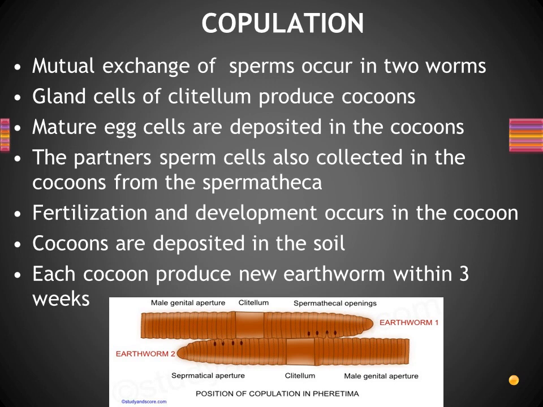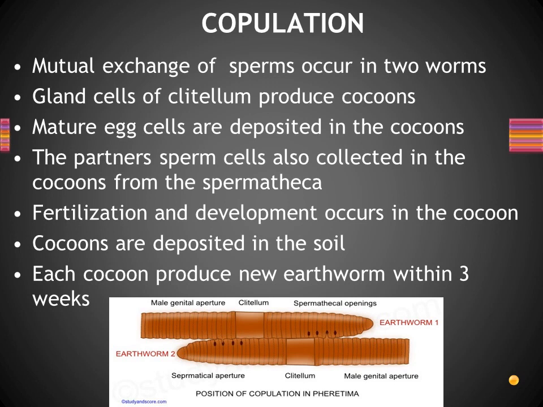Fine. Now we can come to the point of how the copulation occurs. The testis will produce the sperm cells. It will first produce spermatogonia, then it will mature as a sperm cell, spermatozoa, right? Then it will be collected by the funnel-like structure, the seminal funnel, and it will come through the vas deferens, which is a long tubule, and it will reach the male genital aperture, which is present in segment number 18. Here sperm is there. For both the worms the same process occurs.